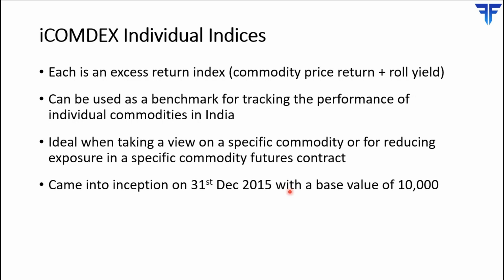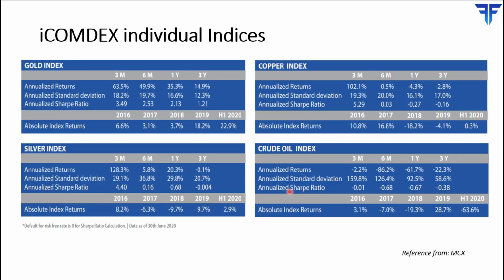Again, the data for each of these 4 indices are available from 31st December 2015 onwards, when each of these indices started with a base value of 10,000. Now these are the various statistics pertaining to each of the gold index, silver index, copper index, and crude oil index from a 3-month, 6-month, 1-year, and 3-year time horizon. So you can look at this at ease.